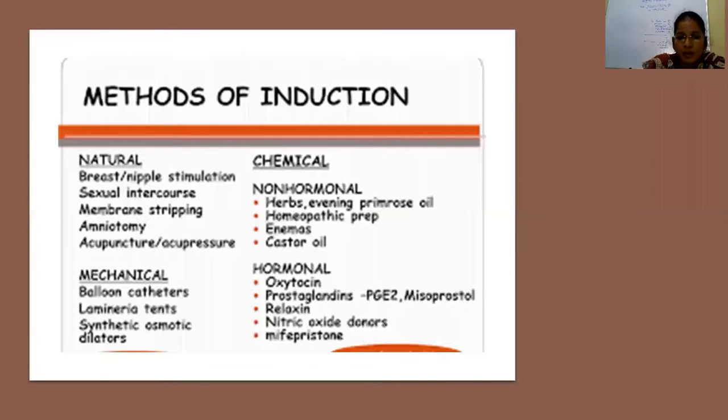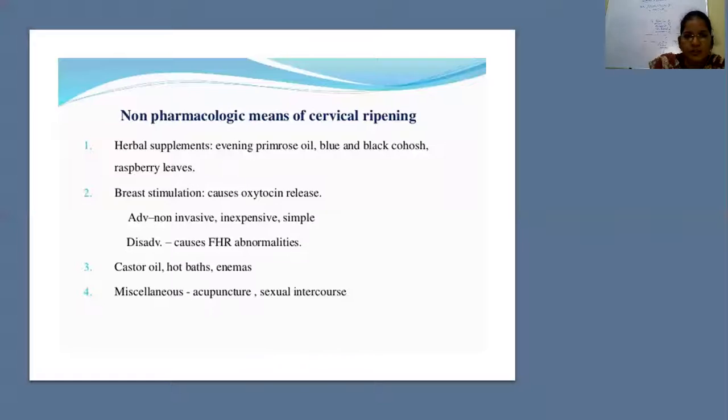Now, the most important is hormonal. Hormonal are oxytocin, prostaglandin tablets or gels, PGE2, and misoprostol, which is called PGE1. Others are relaxin, nitric oxide donors, and mifepristone. We'll discuss these now. And coming to the chemical or non-hormonal are herbs, evening primrose oil, homeopathic preparations, enema, castor oil. They act as a supplement, but they do not act solely as induction of labor agents.